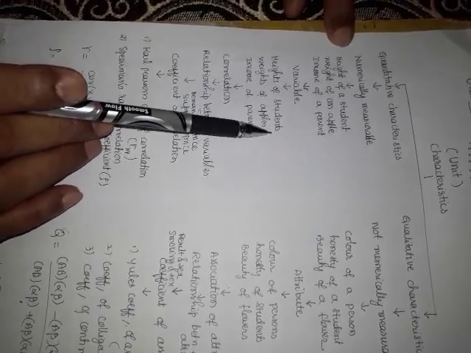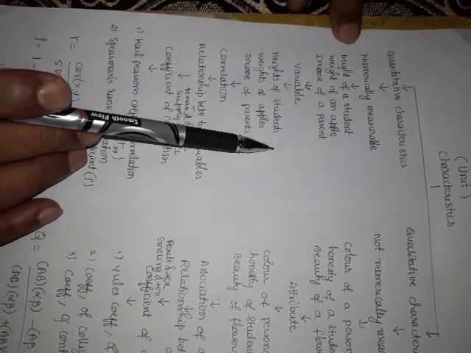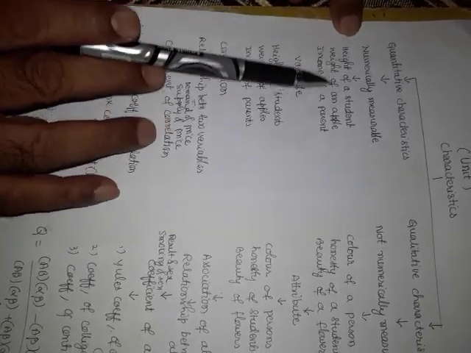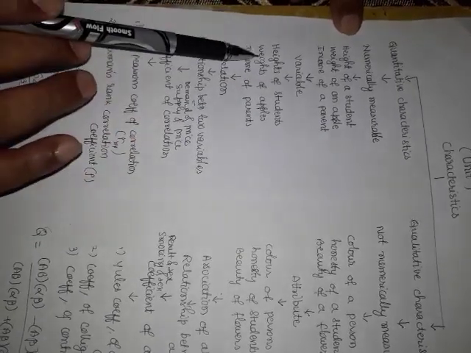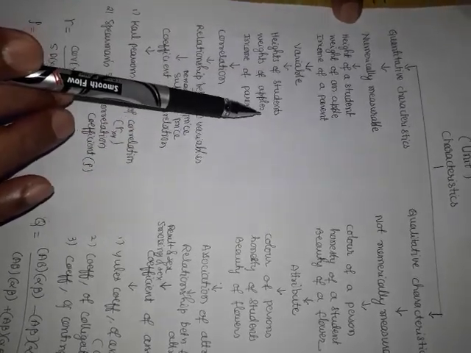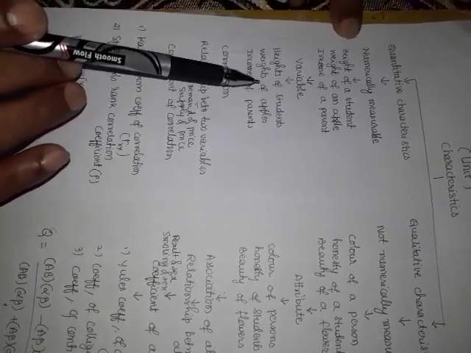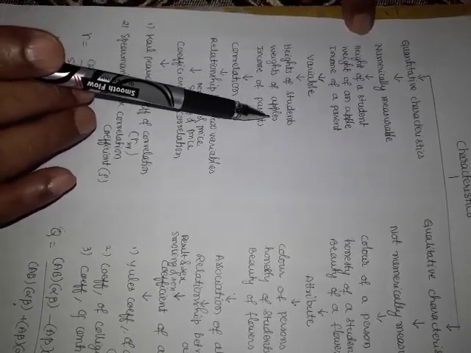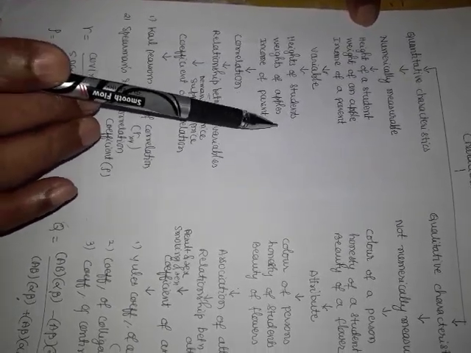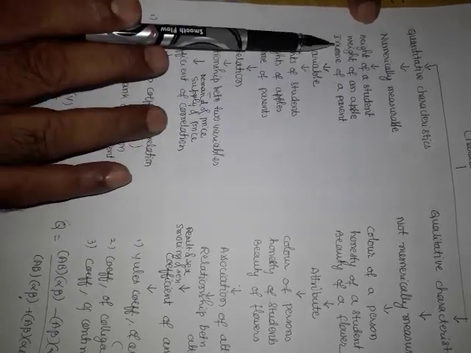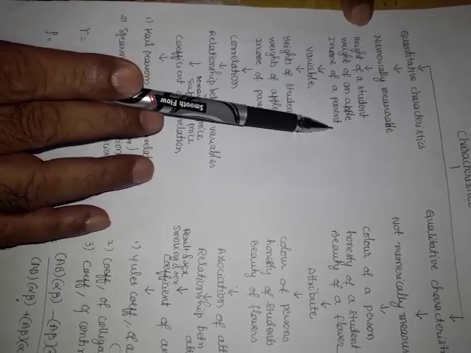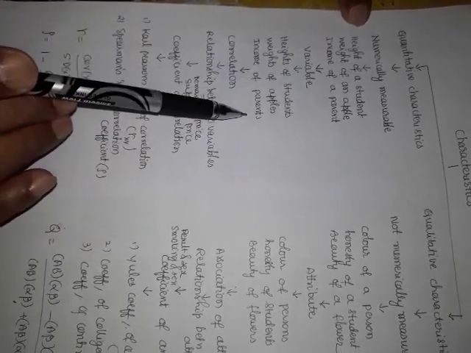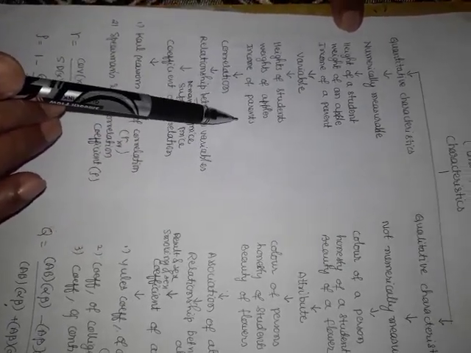Similarly, weight of an apple is a quantitative characteristic, and weights of apples is a variable, because weight varies from apple to apple. Similarly, income of parents is a variable.